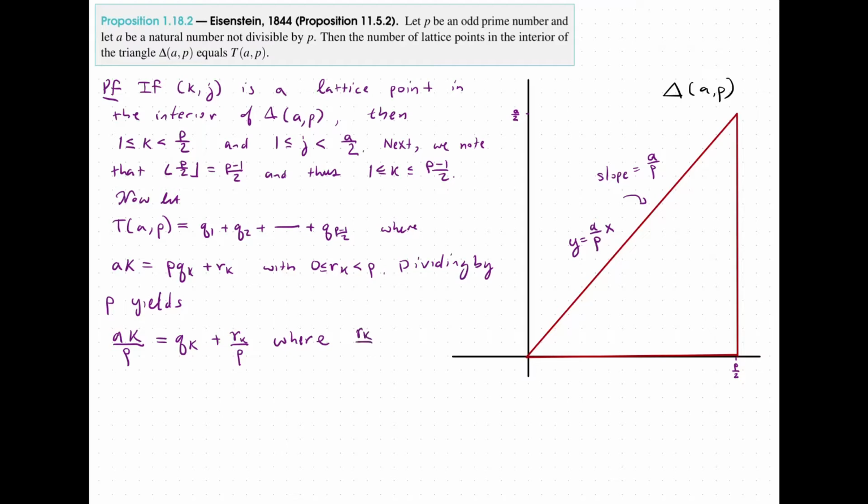So where rk over p is less than 1, we have this here. But now as a consequence, we have that the greatest integer less than ak over p has to be q sub k.